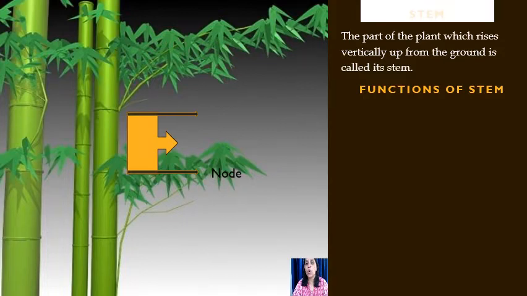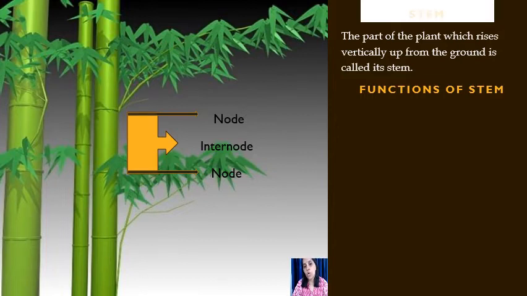It has nodes and internodes. The point where a leaf or branch grows from the stem is called the node. So what is a node? The place from where the branches or leaves arise in the stem, that point is known as a node. The part of a stem between two adjacent nodes is called internode.